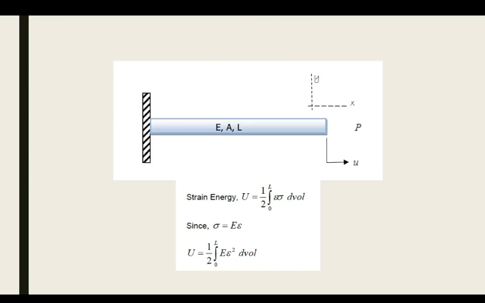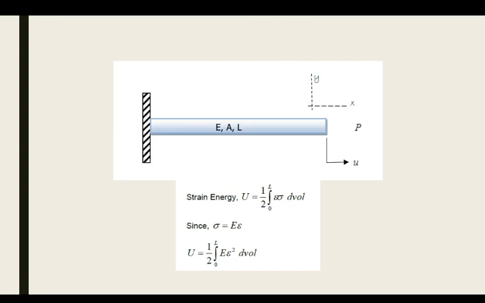So strain energy, now if you look at the strain energy, this equals half integral from 0 to L of epsilon sigma d volume. You have to break this down, since sigma equals E epsilon, so you can write sigma in terms of E and epsilon.